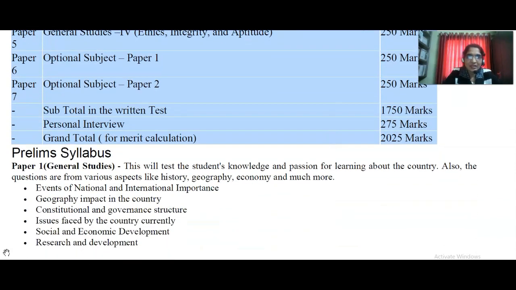Prelims syllabus. Paper 1, general studies. This will test the students' knowledge and passion for learning about the country. The questions are from various aspects like history, geography, economy and much more.